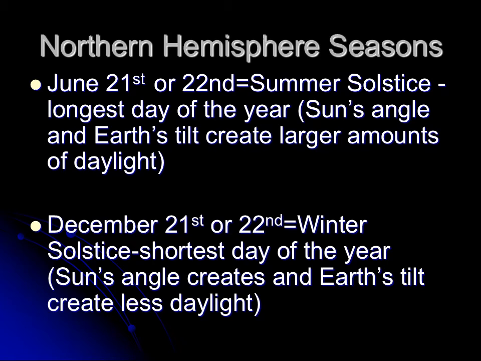Okay, so Northern Hemisphere seasons. June 21st or 22nd is the summer solstice. That's the longest day of the year. That's when the sun's angle and Earth's tilt create the largest amount of daylight for the Northern Hemisphere. December 21st or 22nd, that's the winter solstice and is the shortest day of the year. So that's when it gets dark really early and it doesn't get light until later. So the sun's angle and the Earth's tilt creates less daylight.